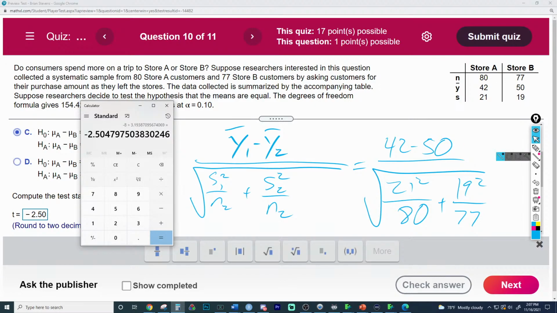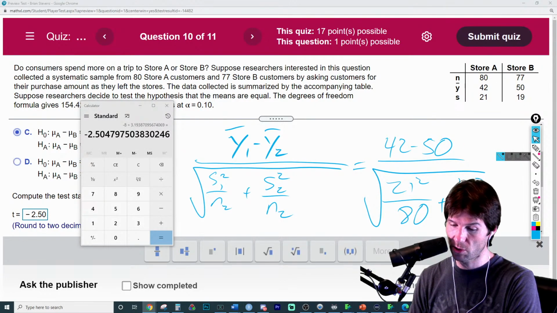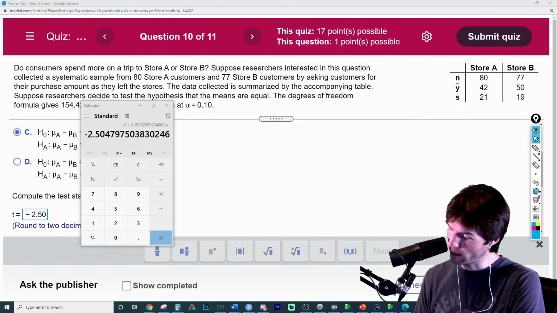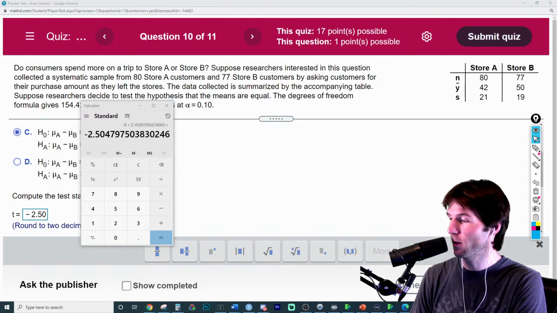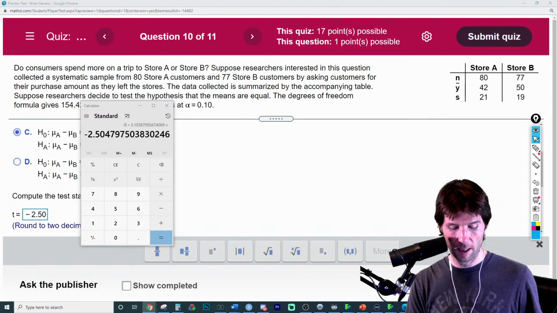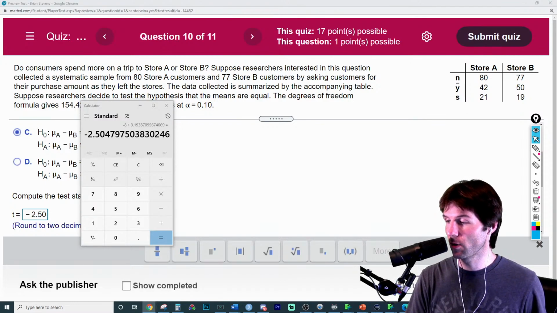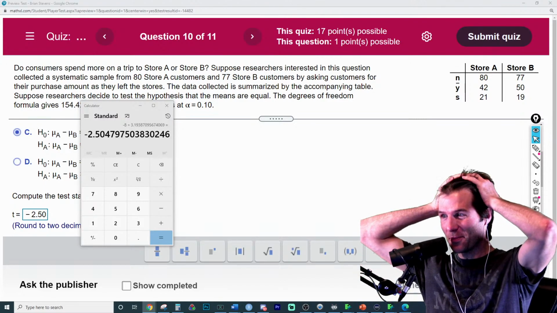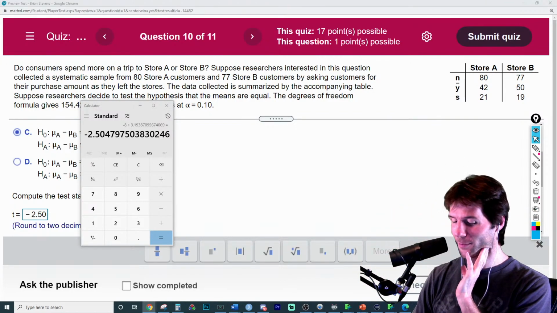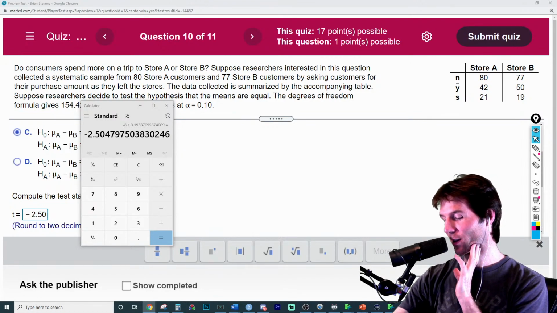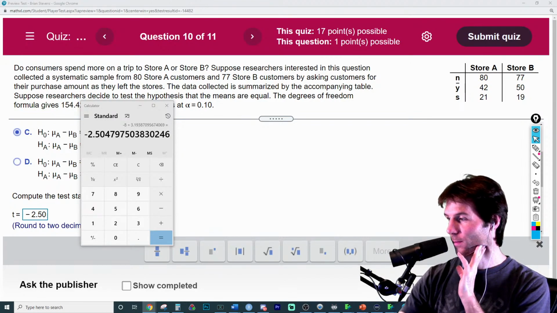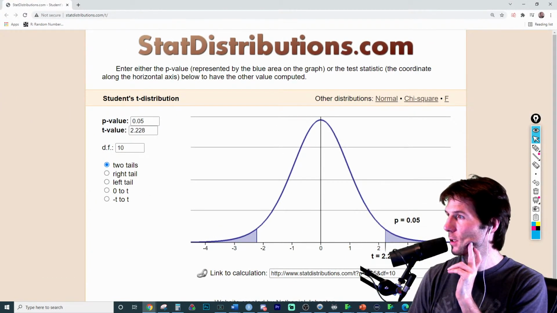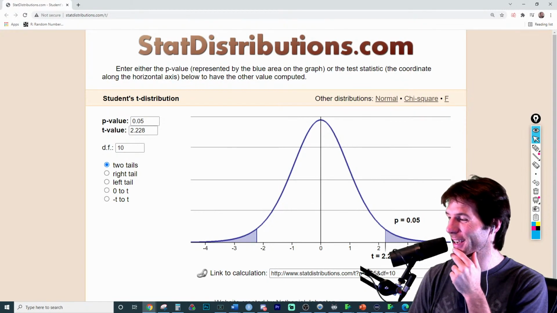Very important right there. Now, this has to be brought over to a t distribution. So we know what the t-statistic is, and that's a pretty big value right there. Let's go ahead and bring up our t distribution and our t degrees of freedom. If you put the wrong value into the t degrees of freedom, you have a bad time. Find that out the hard way, right? So we're going to go ahead and take this right here. We got our t-applet. Here's the t-applet. And then we need our degrees of freedom. I know, right? Sad times.